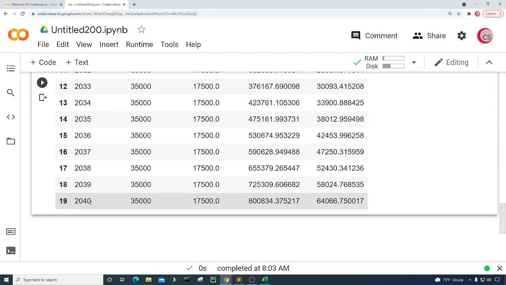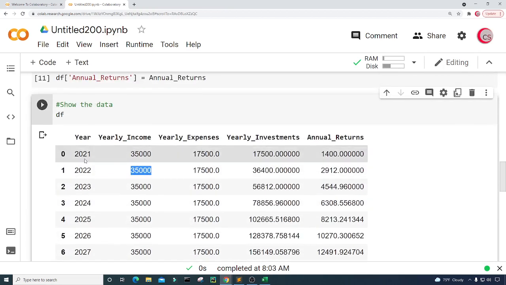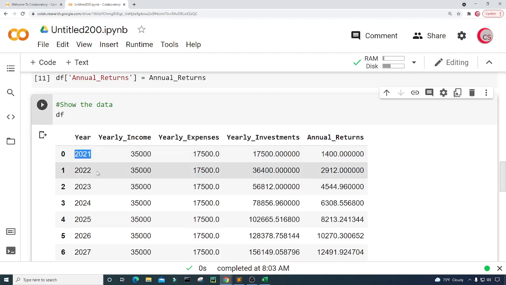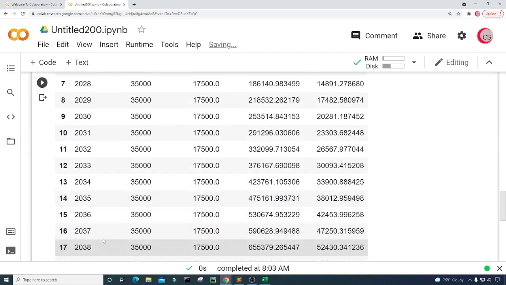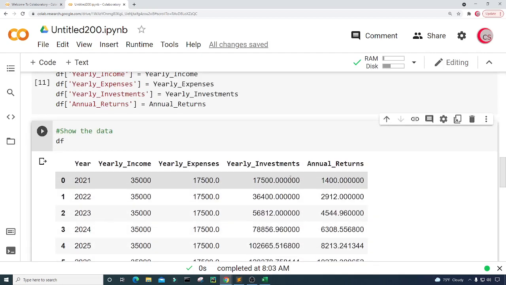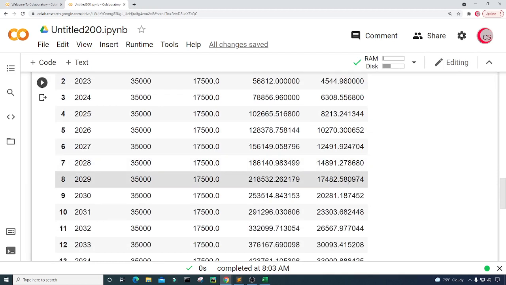Or at least, let's see, how many years do we have here? It looks like we have 20 years, right? So 2021, 2022, all the way to 2040. Okay, so we can see the annual returns here on the right under this column called annual returns.